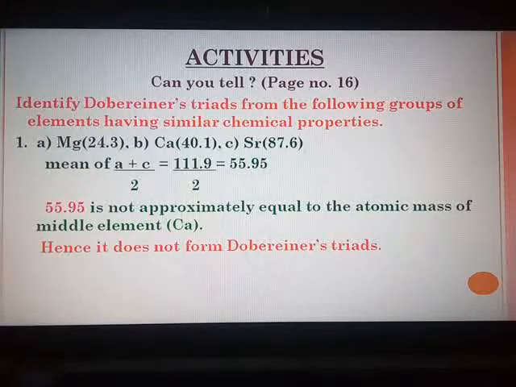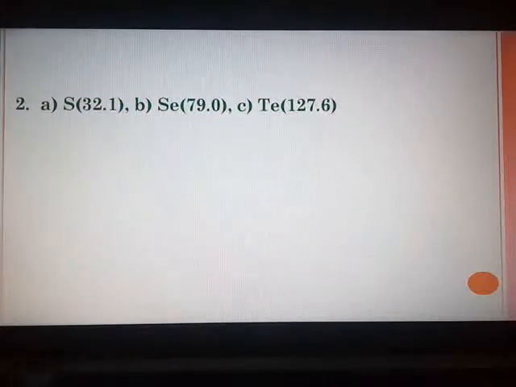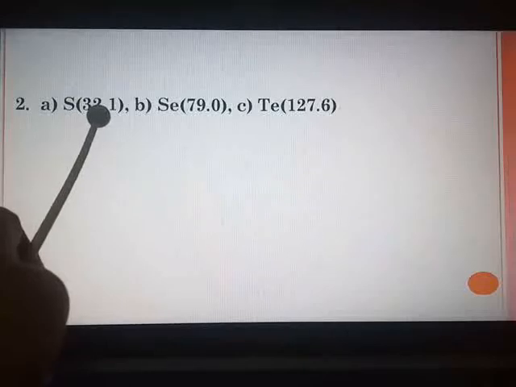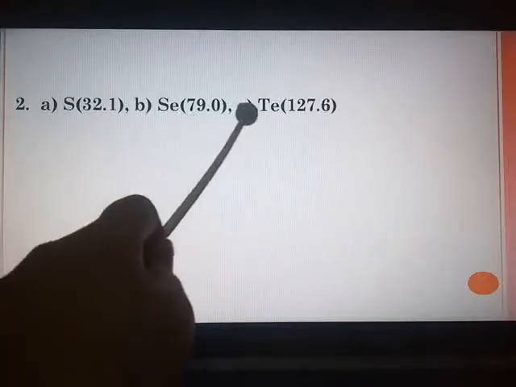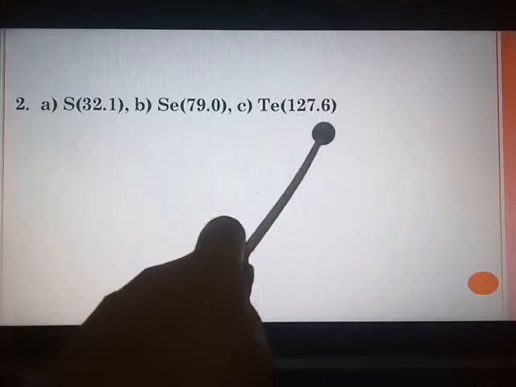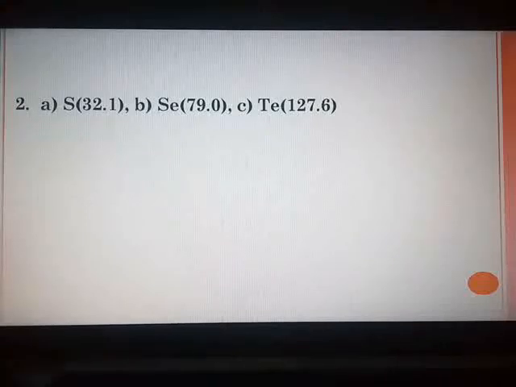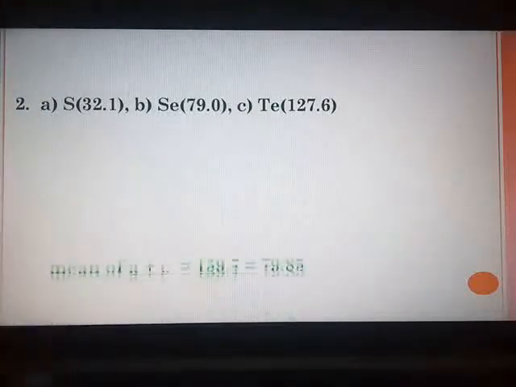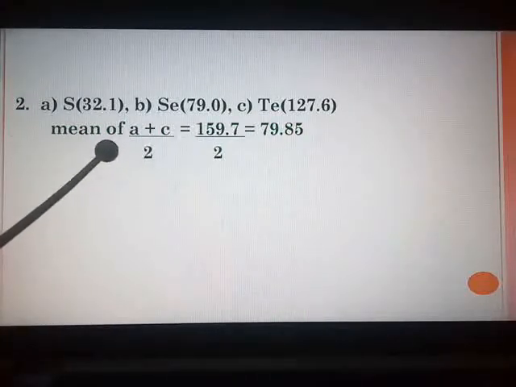I hope you have understood. We move to the second one. S 32.1, Se 79, Te tellurium 127.6. Add the atomic mass of A and C and get its mean.